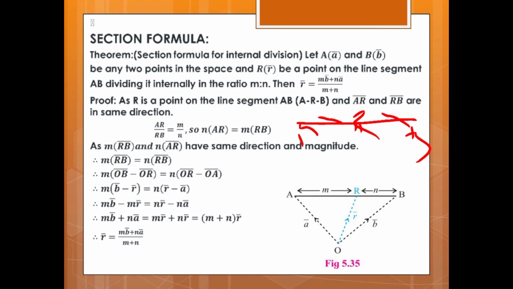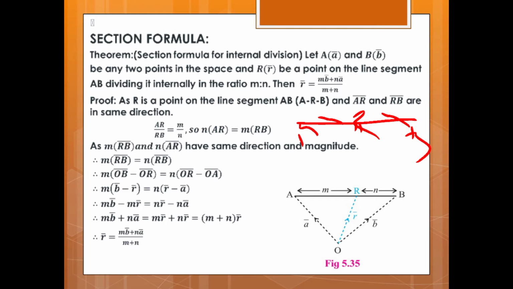Okay, so RB vector we will write with the position vectors as OB vector minus OR vector, and AR vector as OR vector minus OA vector. Therefore, m (OB vector minus OR vector) is equal to n (OR vector minus OA vector). We write OB vector as position vector b vector.